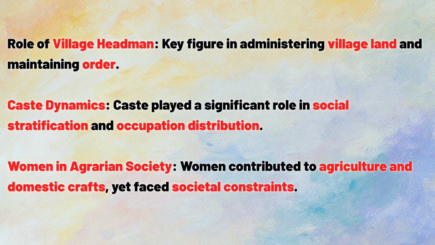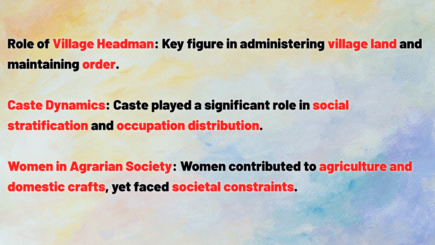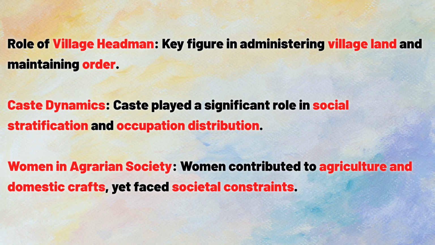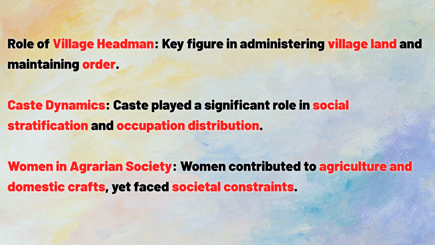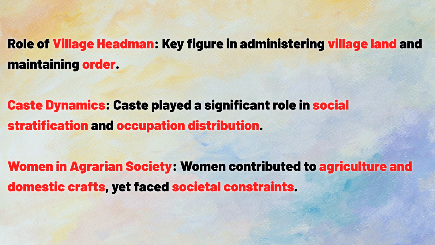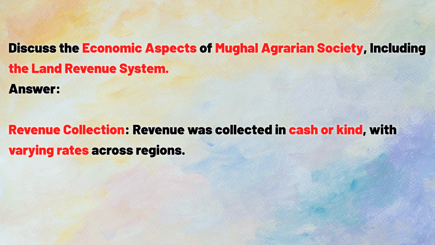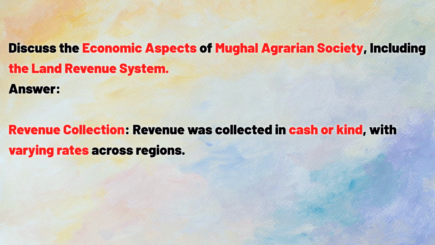Caste dynamics, caste played a significant role in social stratification and occupation distribution. Women in agrarian society, women contributed to agriculture and domestic crafts, yet faced societal constraints. Discuss the economic aspects of Mughal agrarian society, including the land revenue system.